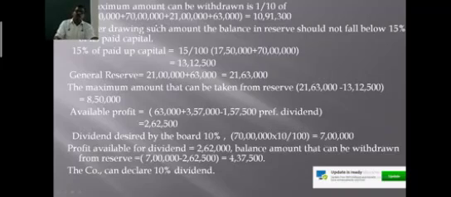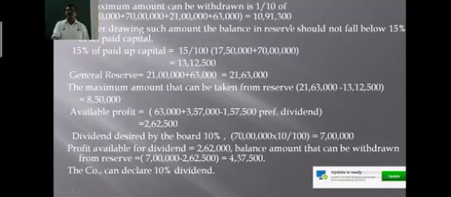So the total amount of paid up capital and free reserve is 17 lakh 50,000 plus 70 lakh plus 21 lakh plus 63,000, which comes to 1 crore 9 lakh 13,000.